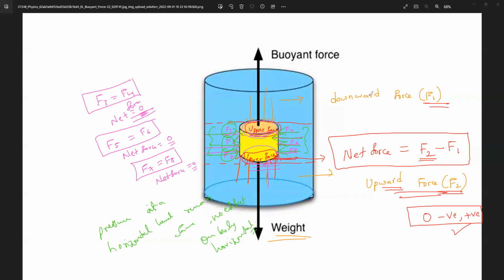Upthrust, the buoyancy force, always will exert in which direction? Upward direction. Understanding? So that is the cause.